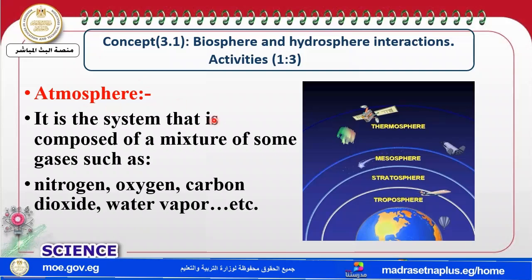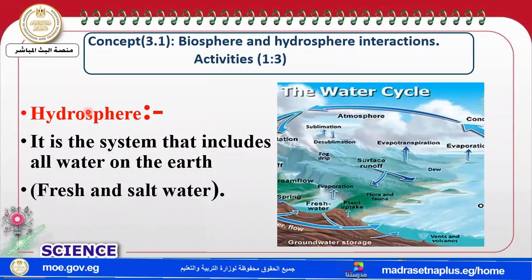Okay, let's move to the next sphere in the earth, or the, what? The hydrosphere. Also the words hydro and sphere. Hydro, the system that includes all water on earth. Yeah, all water on earth, whatever its type, whatever its state, it's called hydrosphere. Like what? The fresh water, salt water, and so on.